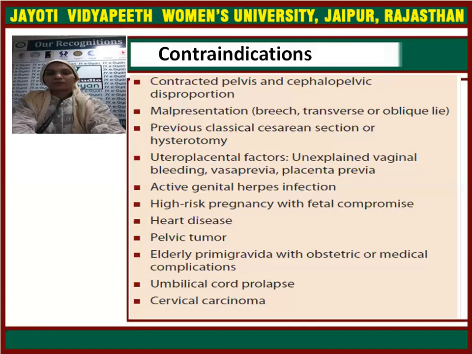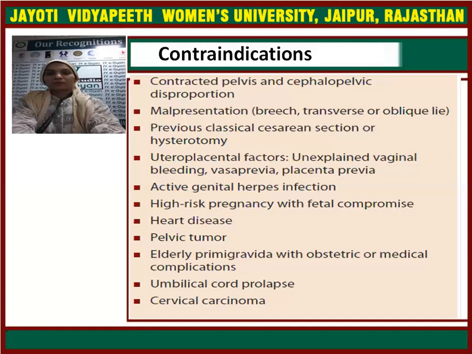High risk pregnancy with fetal compromise. High risk pregnancy means fetal compromise, as we generally see in diabetes, in hypertension, and in females with age more than 35 years. In cases where the os is quite rigid, induction should not be done.